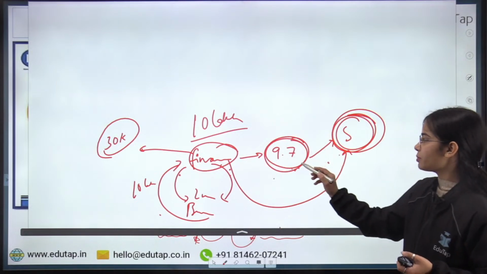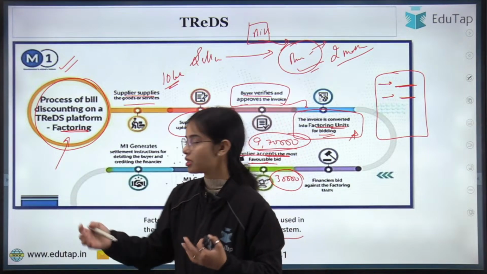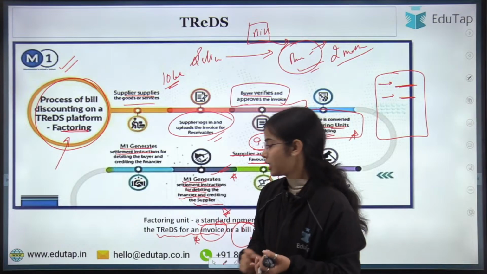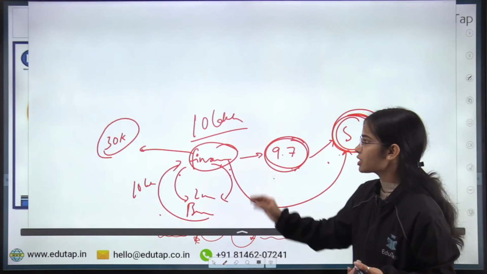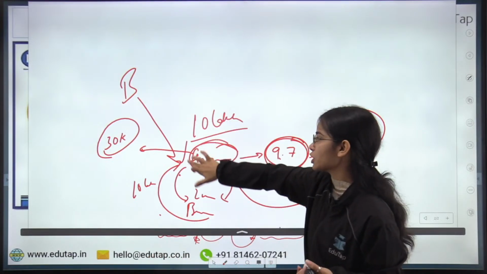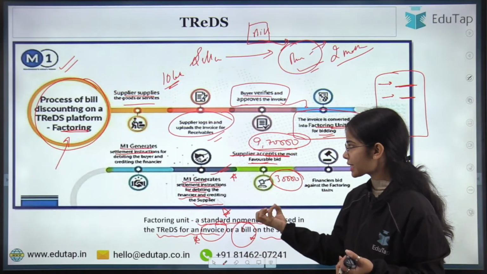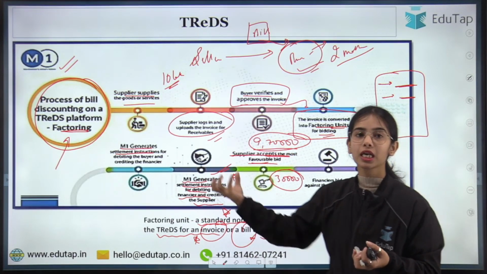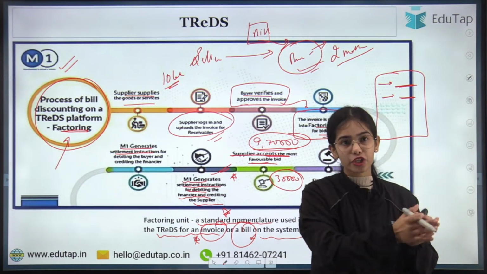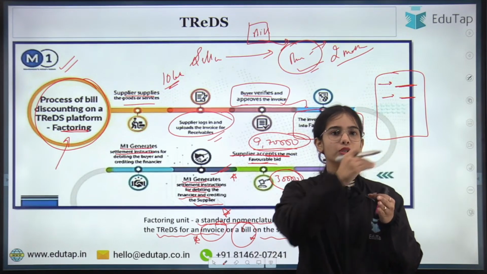After 2 months, after the time has passed, M1 generates the settlement instructions for debiting the buyer. From the buyer's account, 10 lakh rupees will be transferred to the financier. So after the supplier has accepted the bid, money is transferred from the financier to the seller, and after 2 months, from the buyer to the financier.